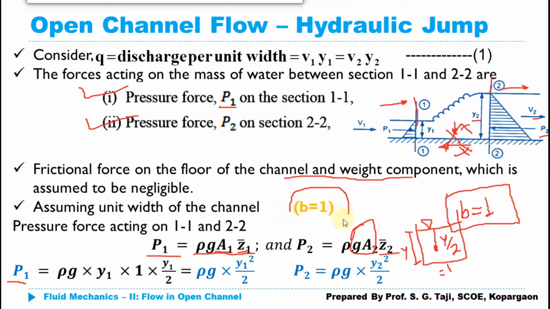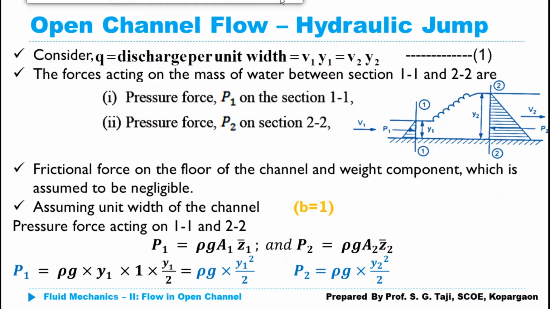If I am assuming the width of channel is unity, that is 1, in that case I can put here rho g multiplied by value of area, which is depth of flow multiplied by width, that is 1, multiplied by Y1 by 2, similar value for the P2. Now we can simply write this equation as rho g multiplied by Y1 square upon 2, and for the P2, rho g multiplied by Y2 square upon 2.